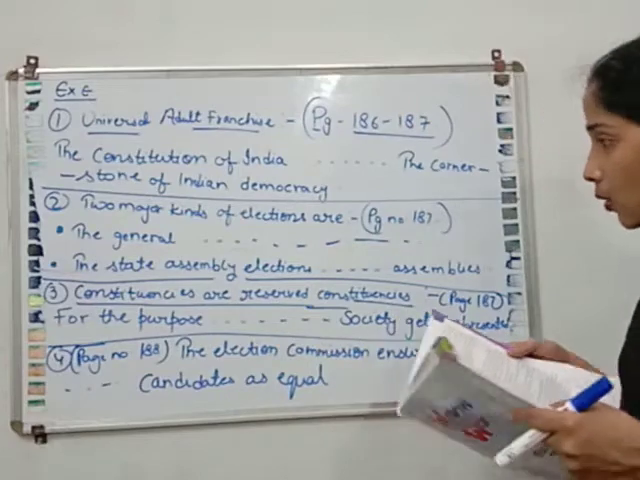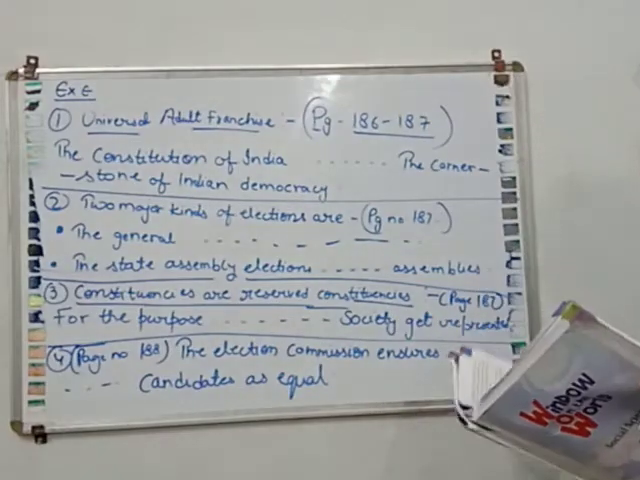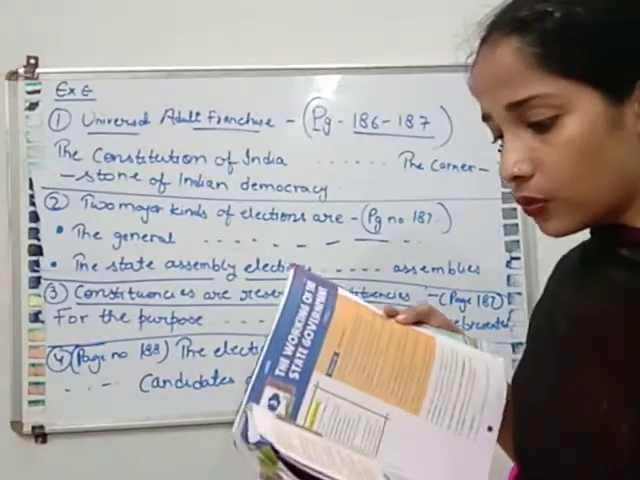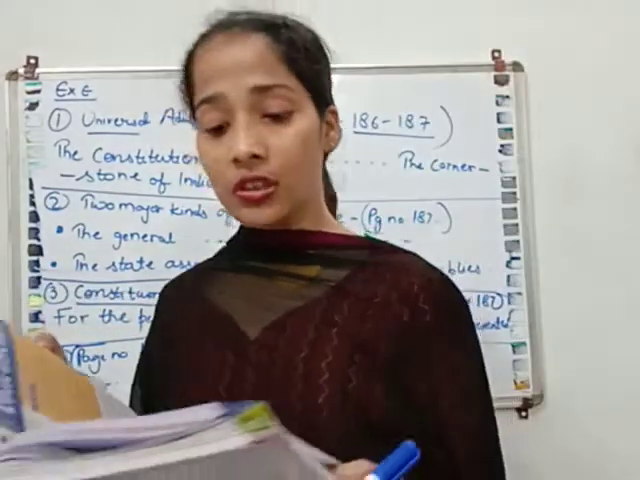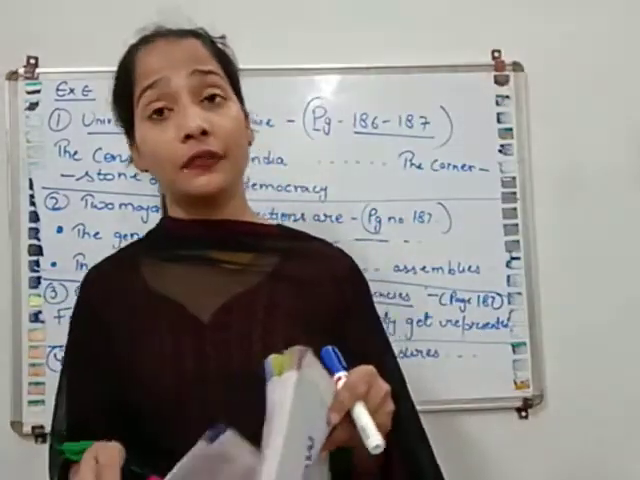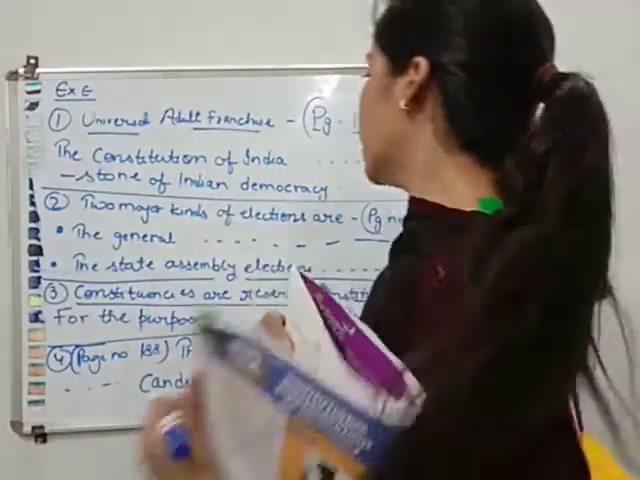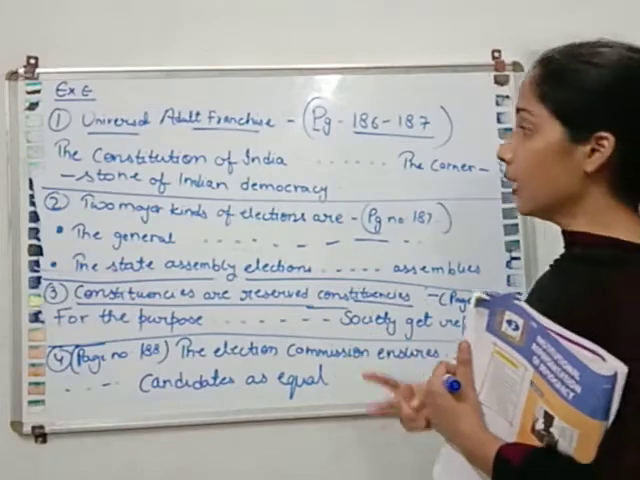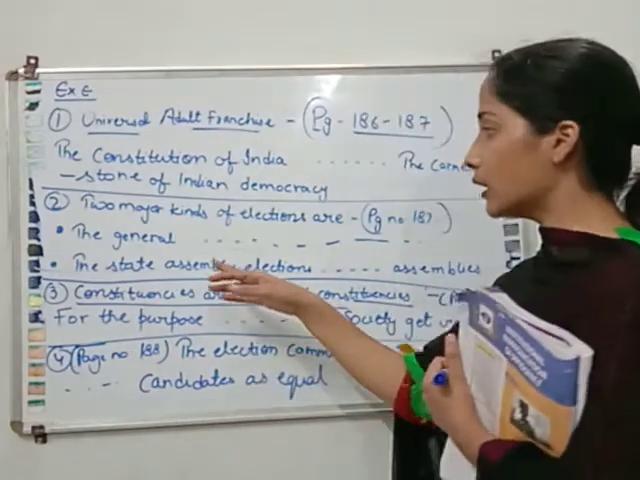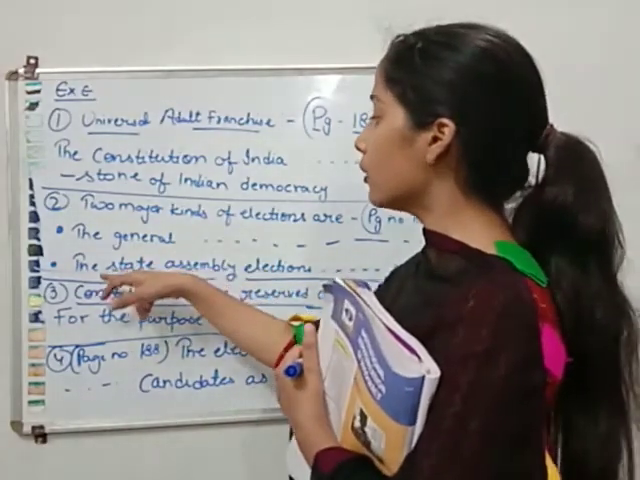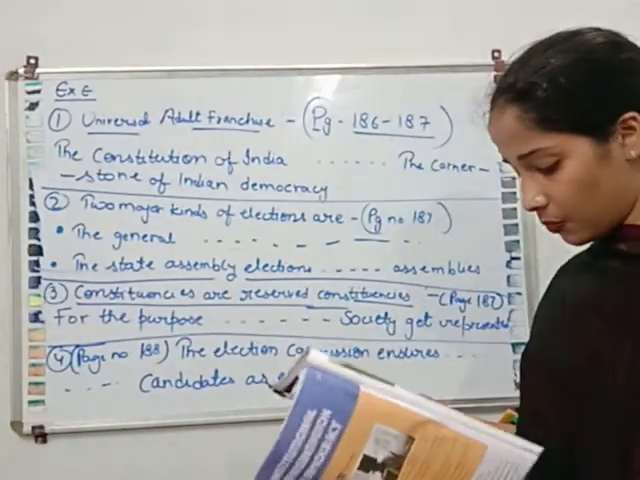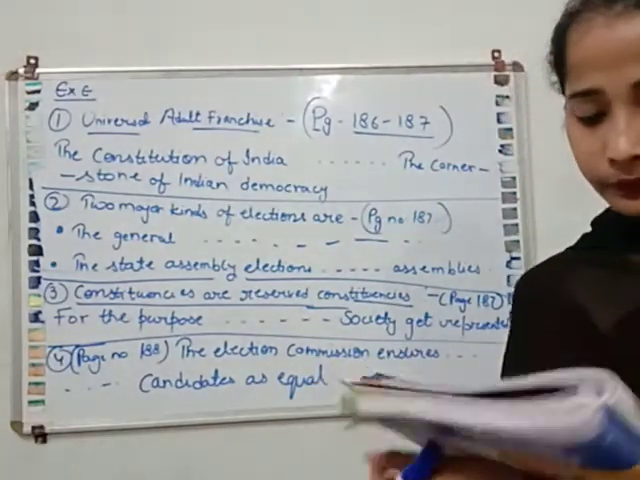Okay. Now our next question is, what are the major kinds of election held in India? Define them. In India, the two major kinds of election are the general election and the state assembly election. This answer is given on page number 187.